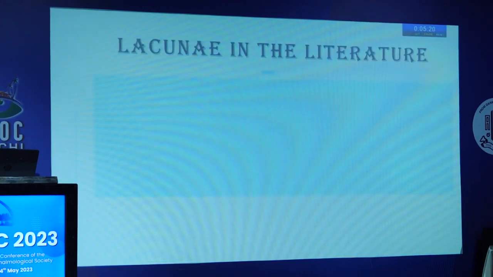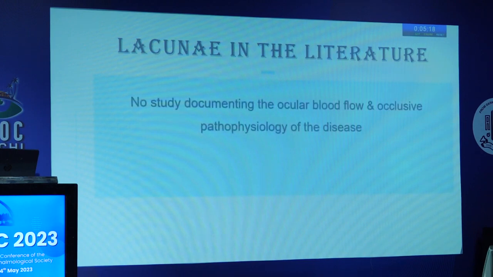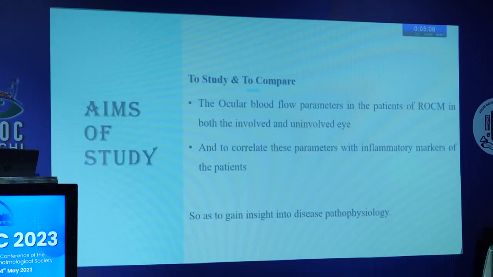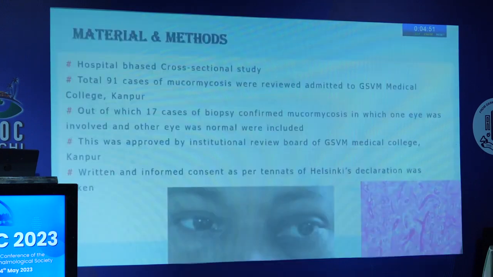When we searched the literature, we found that there was no documented study of the ocular blood flow and occlusive pathophysiology of the disease, and there was no correlation of inflammatory blood markers with ocular blood flow. So with these aims, we did this study to compare the ocular blood flow parameters in the patients of ROCM in both involved and uninvolved eye, and also to correlate these parameters with inflammatory markers of the patients so as to gain insight into the disease pathophysiology.